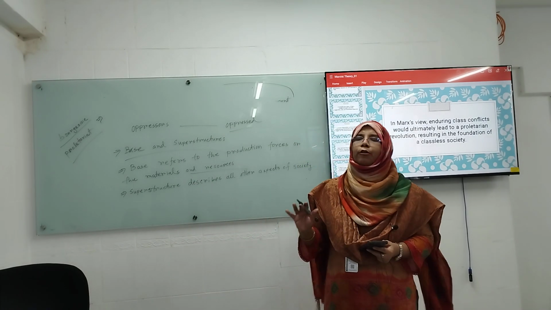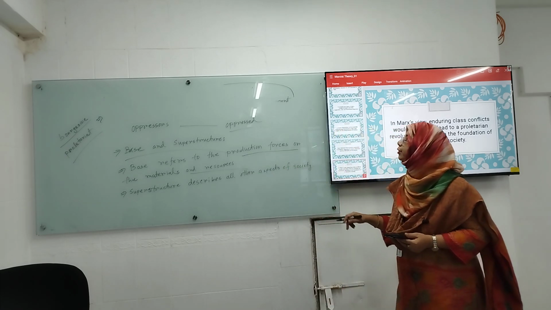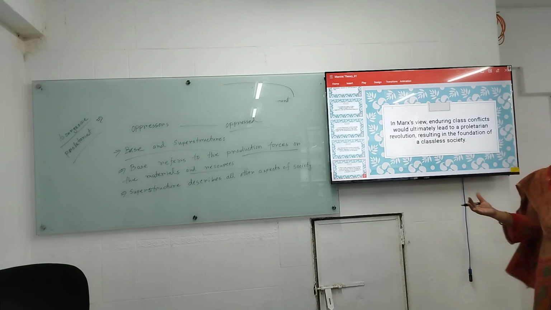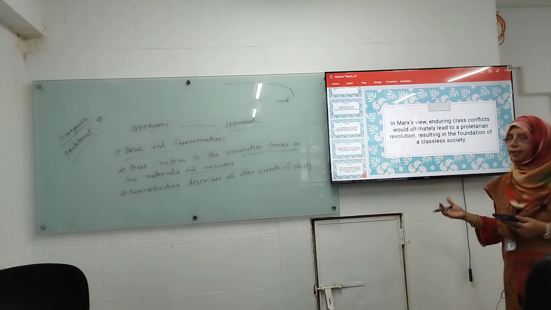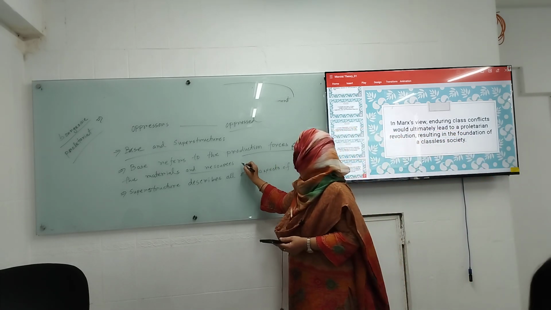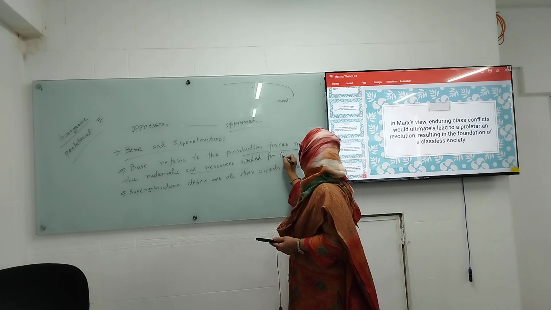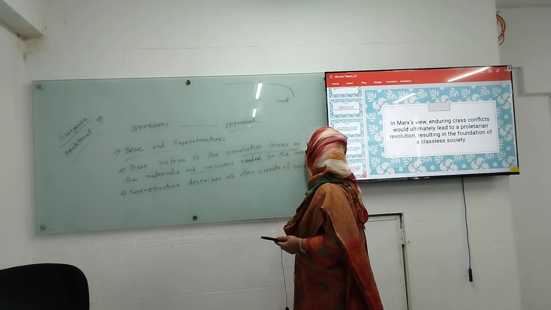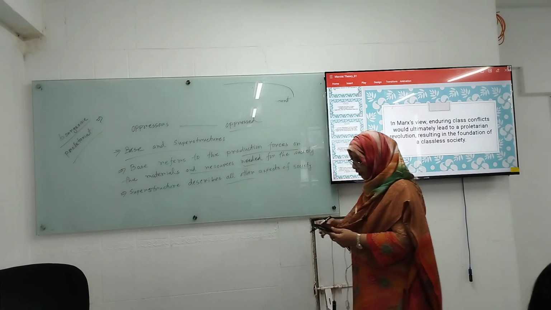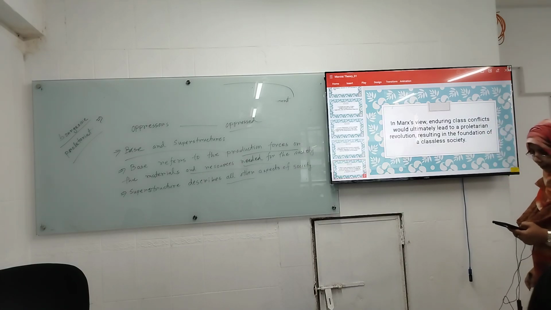Base means the core. Base refers to the production forces, the materials and resources needed for the society. And superstructure describes all other aspects of society.